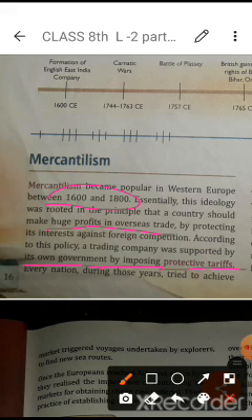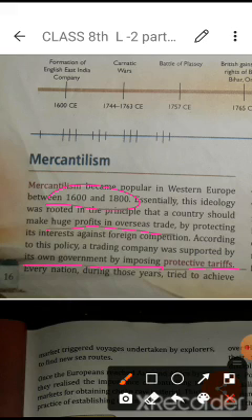Mercantilism is the process which was introduced during the 16th to 18th century. According to mercantilism, a country had the principle that it must get huge profit from overseas trade. It means they had to expand their trade by controlling other countries by hook or by crook.